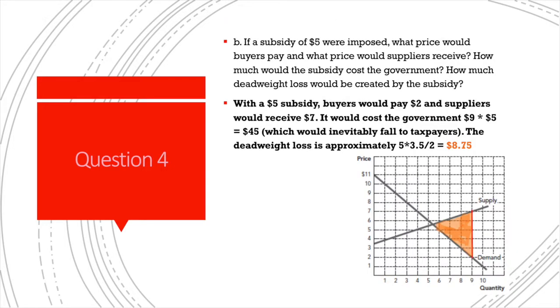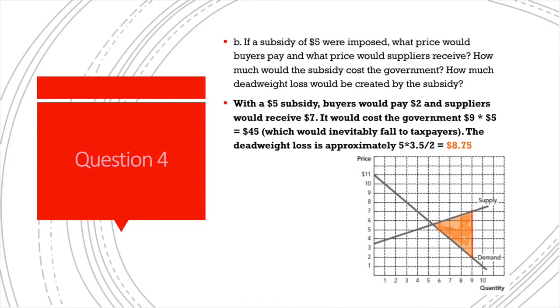And for part B, we're looking at a $5 subsidy rather than a tax. Here, buyers would pay $2 and the suppliers would receive $7. And the total cost to the government, here the rectangle that spans from the price axis to the wedge, is $9 times 5, or $45 in total. Of course, that will be paid by taxpayers' dollars.